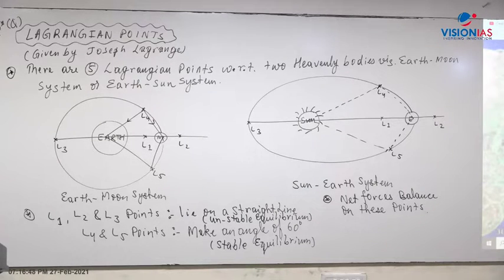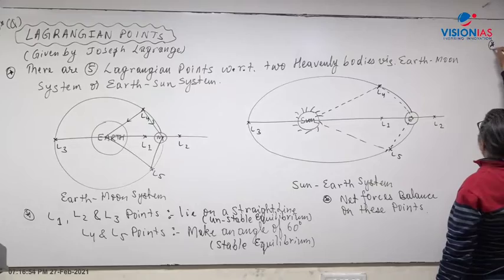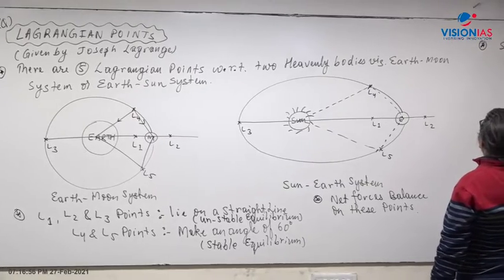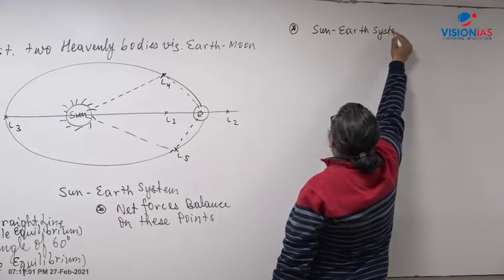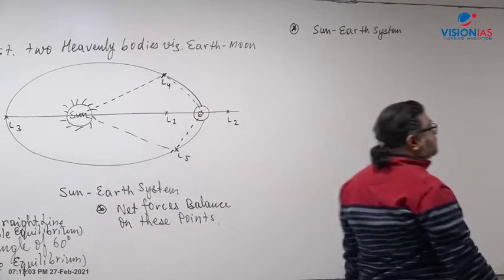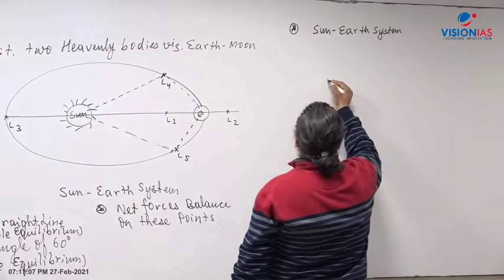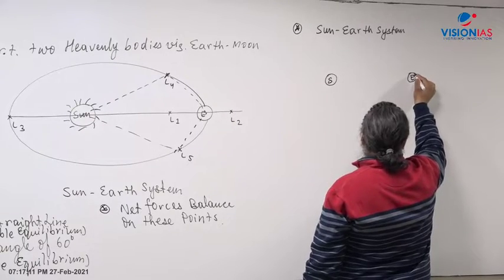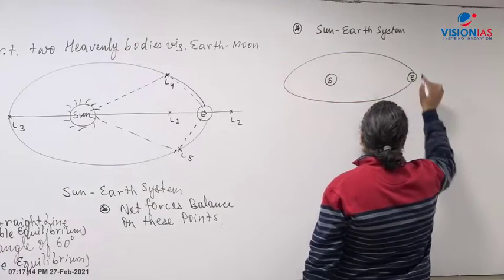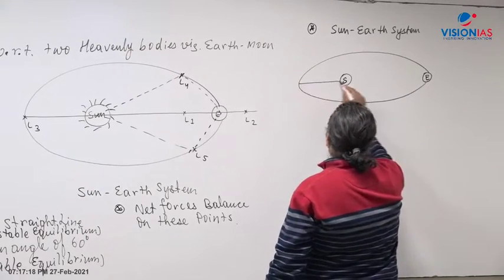Now let's look at it, I'll explain with one single point and you will be able to understand. Let us see what exactly happens if we take the sun and earth system. Let's say this is the sun and this is the earth, and let's say we draw a straight line here.